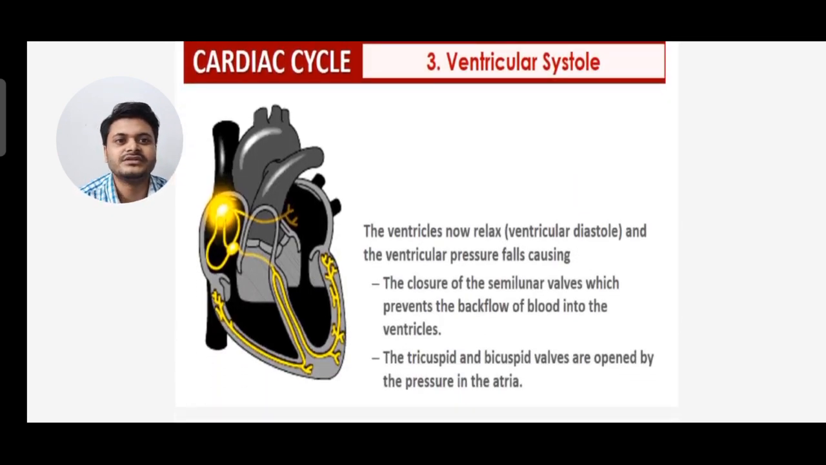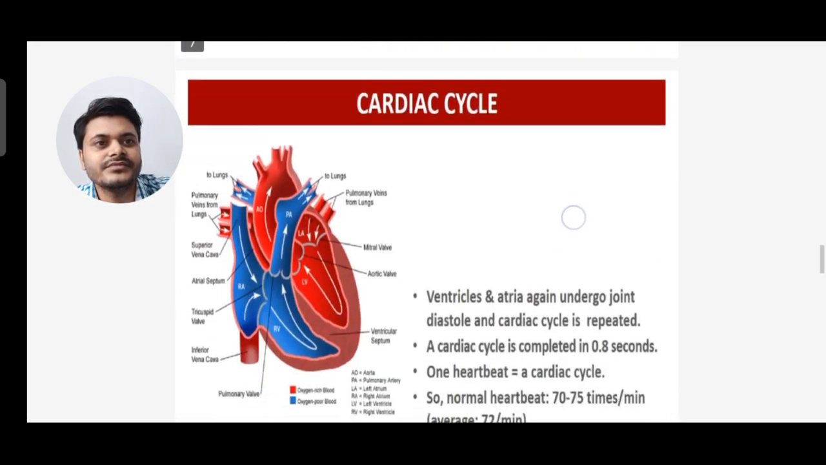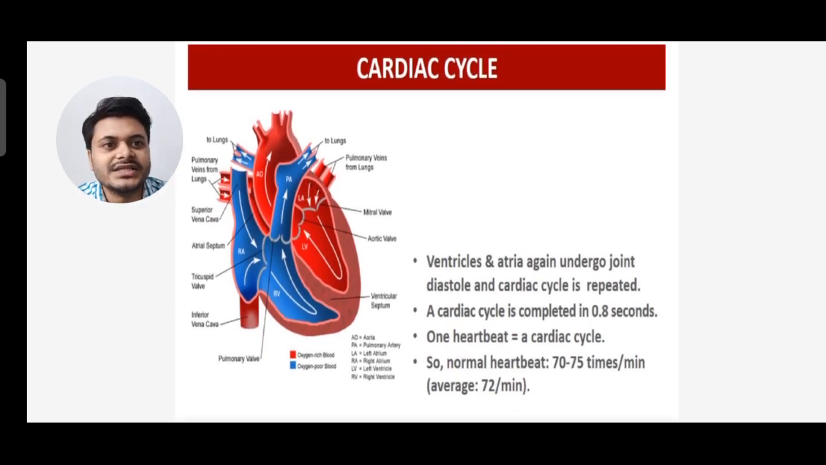Now the ventricles relax, that is ventricular diastole, and the ventricular pressure falls, causing the closure of the semilunar valves, which prevents the backflow of blood into the ventricle. Second, the tricuspid and bicuspid valves are opened by the pressure in the atria. So the ventricles and atria again undergo joint diastole and the cardiac cycle is repeated.